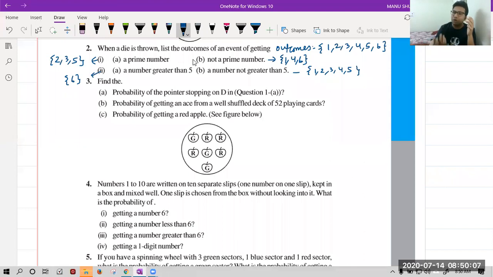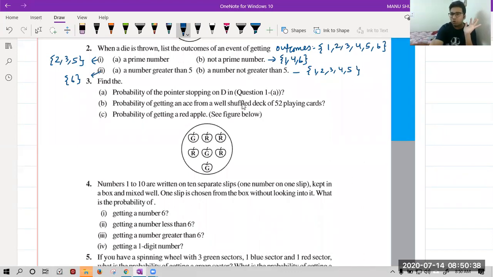If the question was a number not equal to or greater than 5, in that case 1, 2, 3, 4 only. Very good. So in that case 5 will not come at all. Harshul, Hiteshri, Aryan, Ananya, you all are correct. 1 to 4 all will come because this time 5 is excluded.